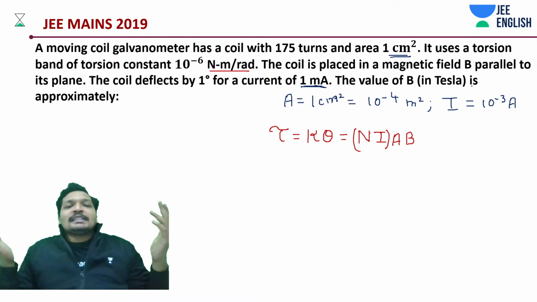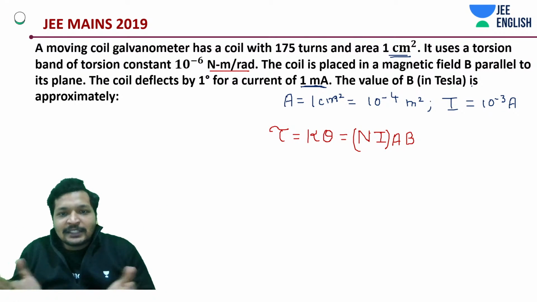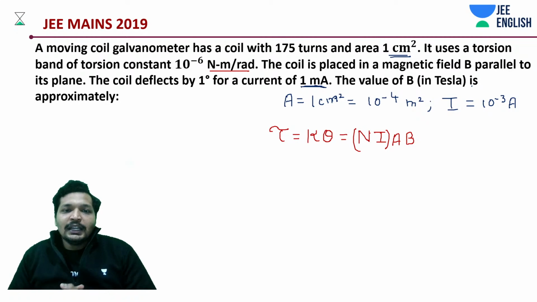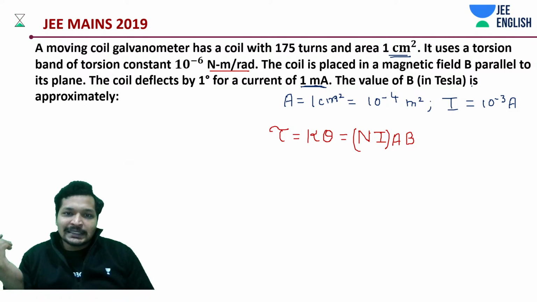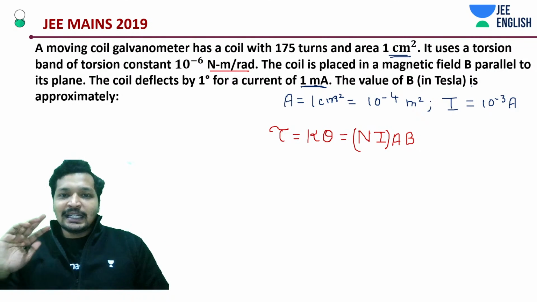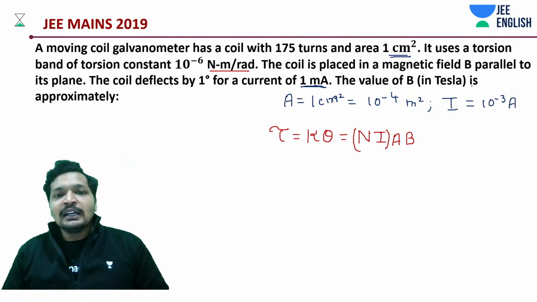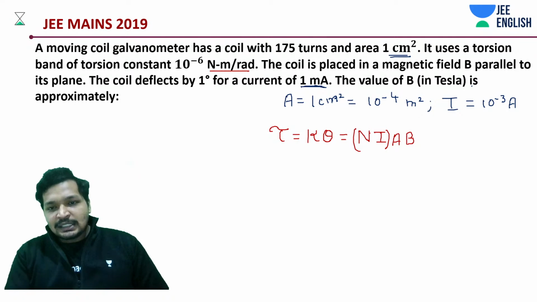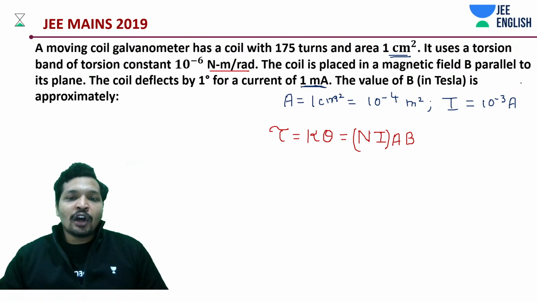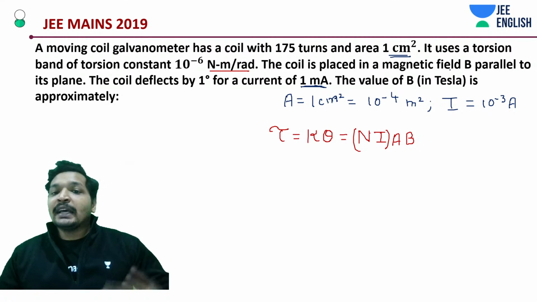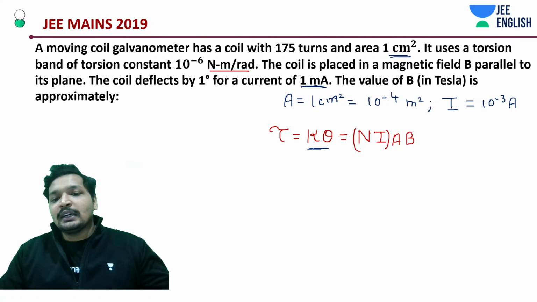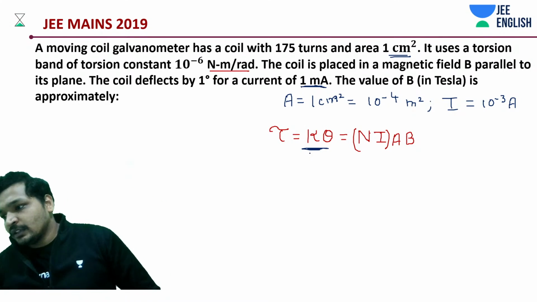Torsion constant is just like your spring constant, but for rotational motion. In rotational motion you have an angular deflection theta. It's not dx, it's d theta or theta. Then this tries to pull back with a torque k into theta. There, force is equal to k into x. Here it's k into theta. That's the only difference.